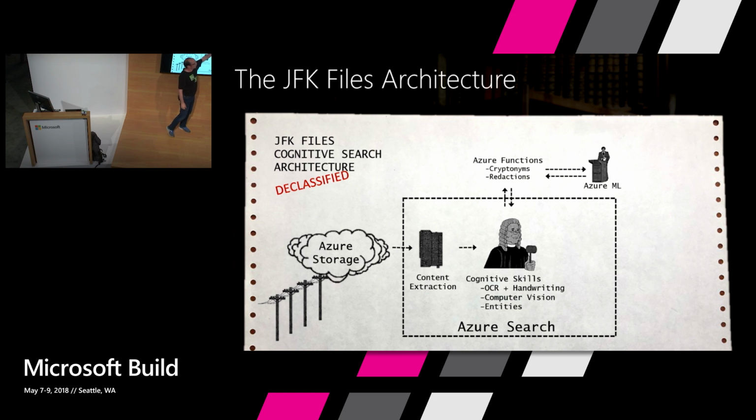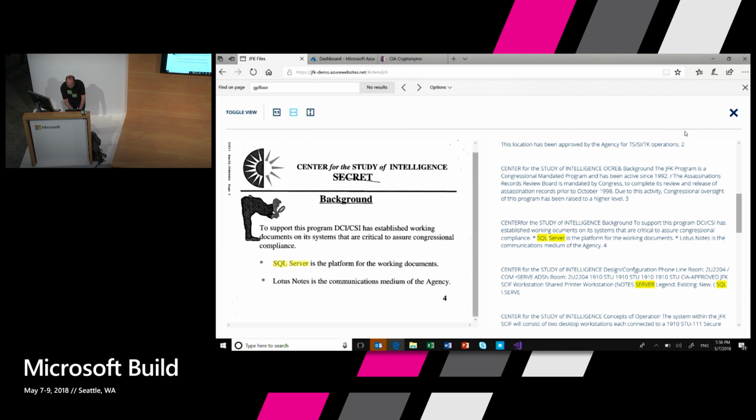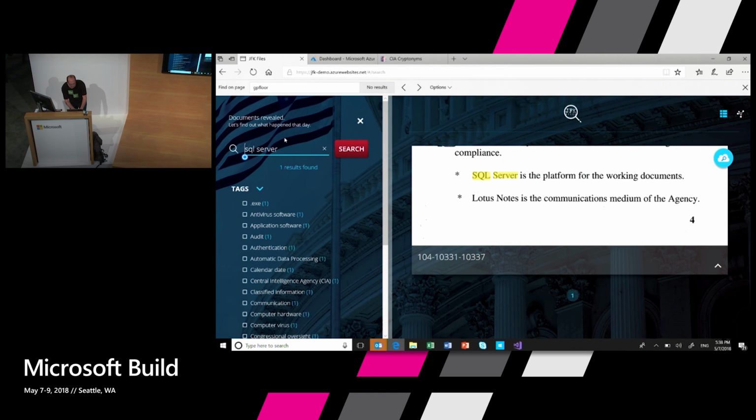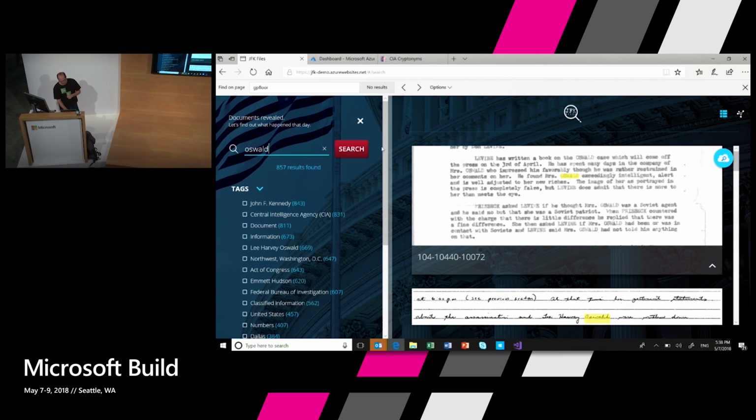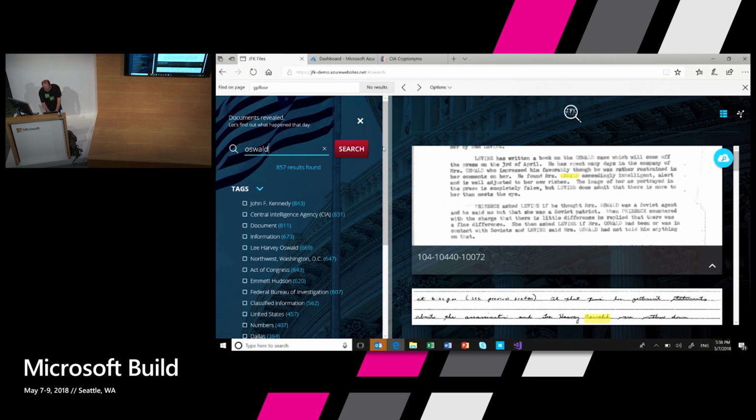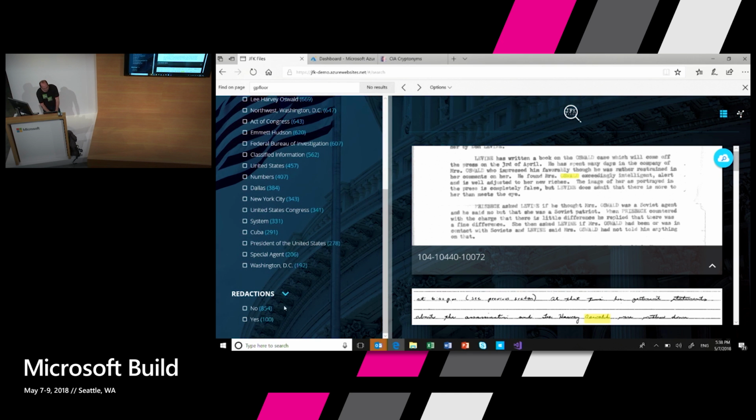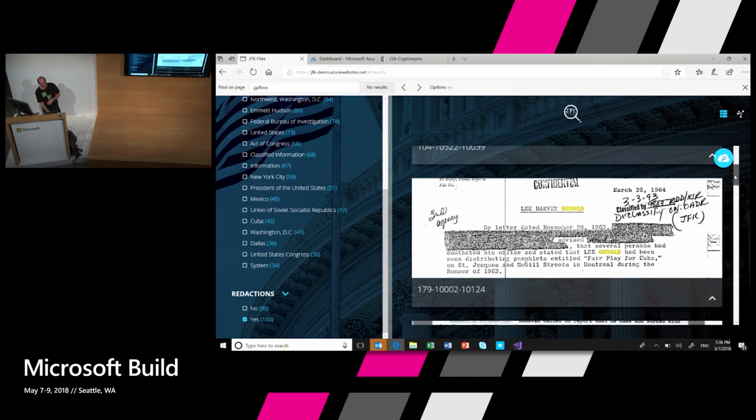Cryptonym is one example. Let me show you the other example. So if I close this, and I go search for Oswald, what I really want to find is the top secret things, the things that even when the government actually released them, they still kept redacted. So if I go all the way down here, you'll see a redaction flag. I'm going to check it. And what you'll see here is all the documents that the government still redacted.